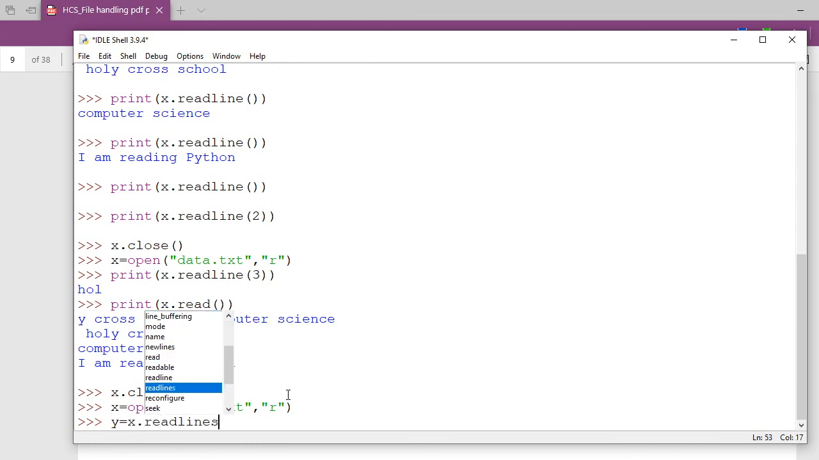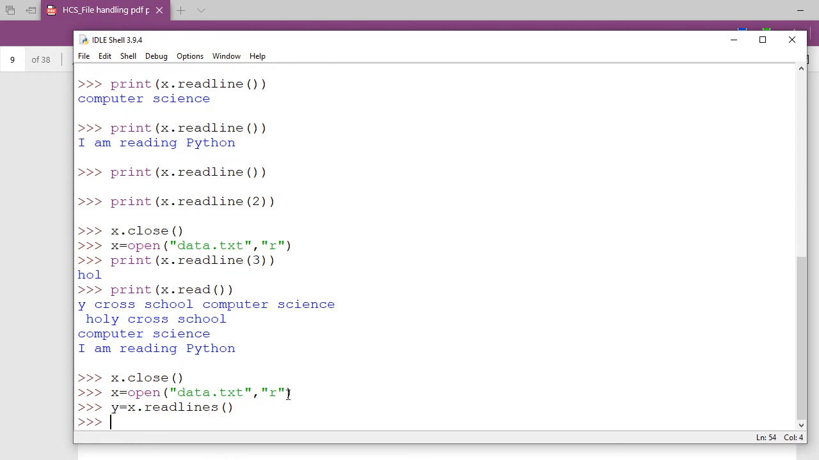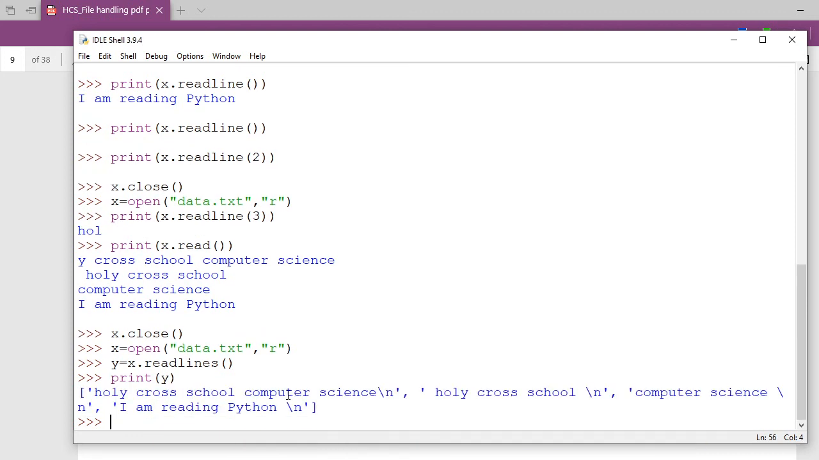This is readlines, x.readlines(). Done. So now, how many lines are there in this file ABC? All lines will be taken one by one and given to y. Got it? Now you can directly print y. So I'm going to write here print y. You see, the whole file is coming, the whole list is coming.